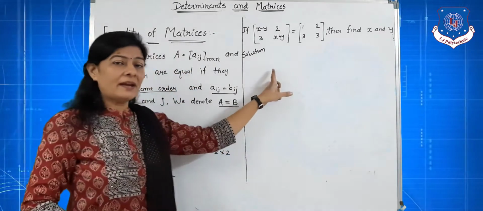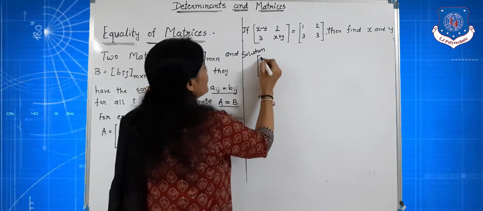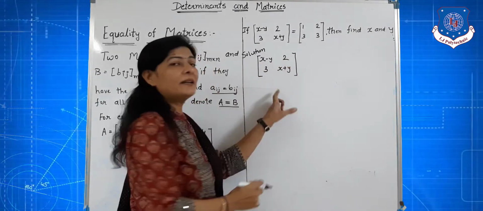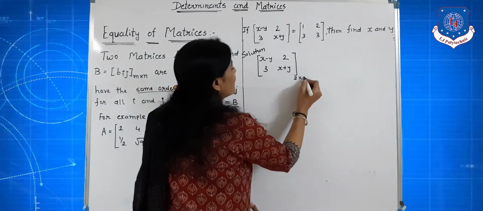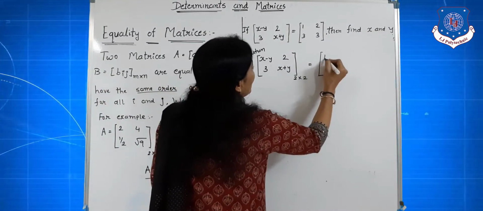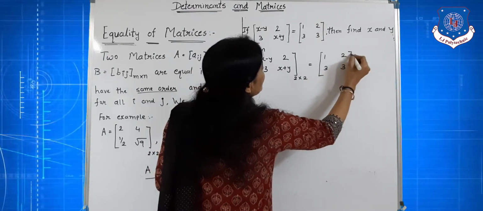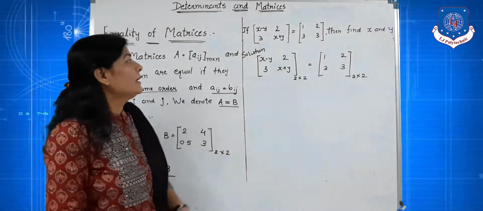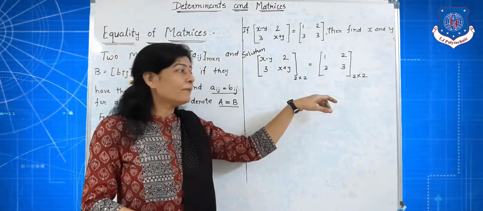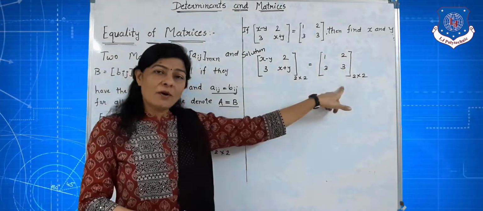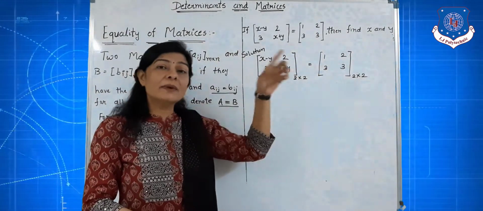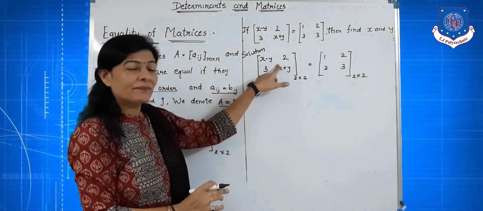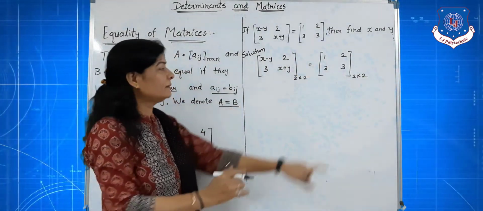Here the order is the same. The matrix [x - y, 2; 3, x + y], its order is 2 by 2, and [1, 2; 3, 3], the order of this matrix is also 2 by 2. Now the matrices are given as equal, so they have the same order, and their corresponding elements must be equal. The first row first column element is x - y, so that is equal to 1.